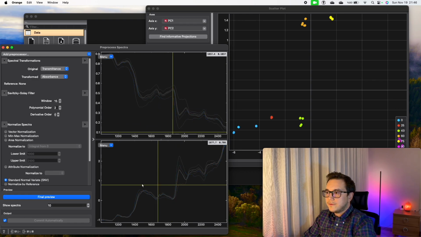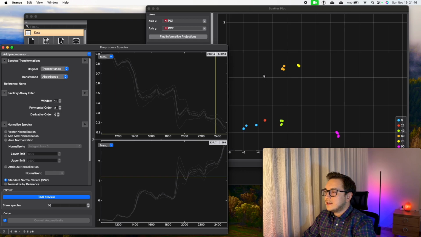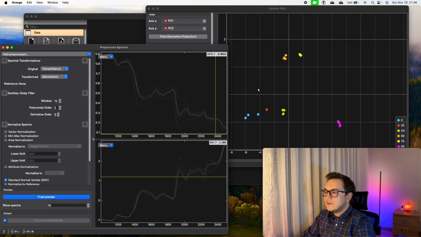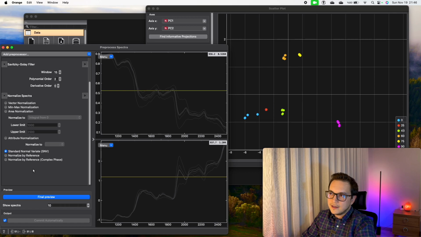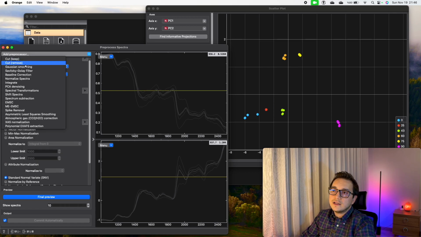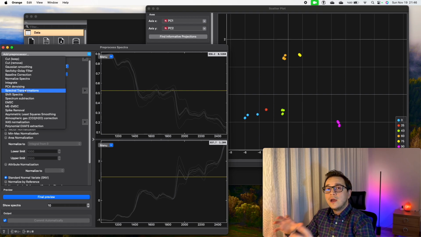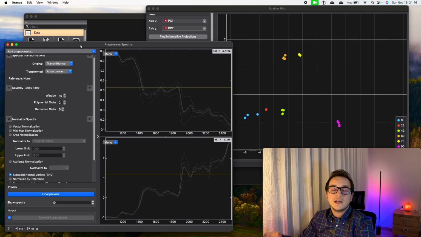Okay, so with 15 intervals and with other data, you see our data is getting better now. We have better results, basically. You can also add Gaussian smoothing, normalization, integrate, PCA denoising. We will have another video that we specifically talk about preprocessings, so I will not be getting into too much detail. Let's close that.